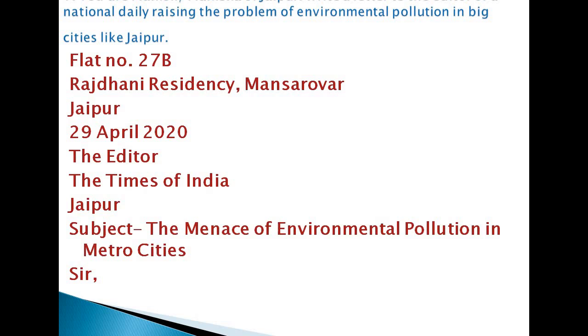So flat number 27B, Rajdhani Residency, Mansarovar, the name of the colony locality is there, and at last the name of the place. In this full block method, there is no need of punctuation marks like comma and full stop. Then while writing the letter, you should remember one thing. After each step, better you give space of one line so your work looks attractive.